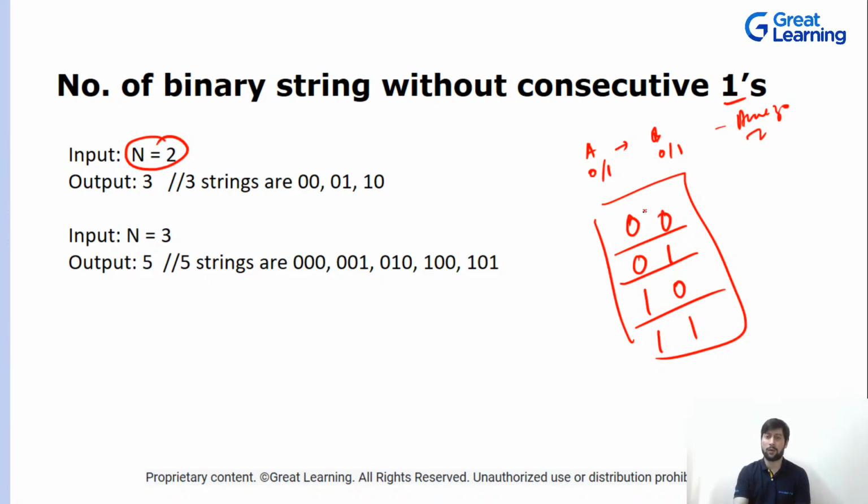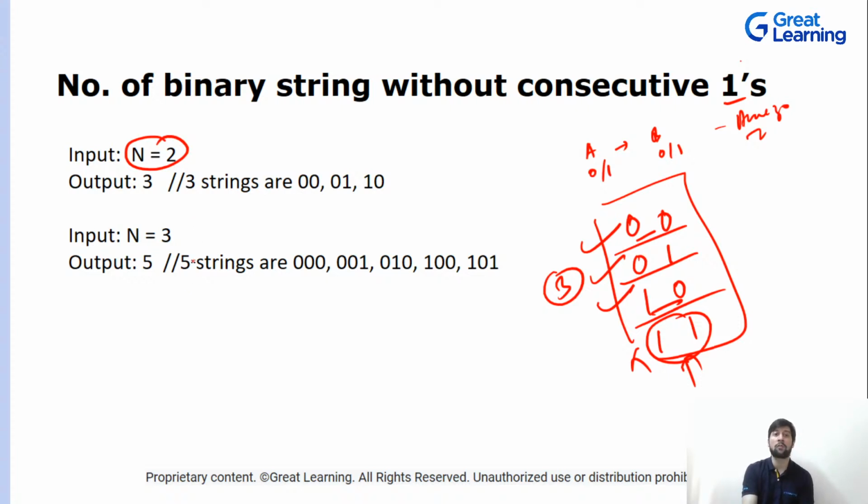Okay, so now what happens in this? You need to find out the number of strings that are there without consecutive ones. So what will be the answer if n is equivalent to 2? This will be considered because there are no consecutive ones. This will be considered, there are no consecutive ones. This will be considered too, and this will not be considered because there are consecutive ones. So the answer will be 3.